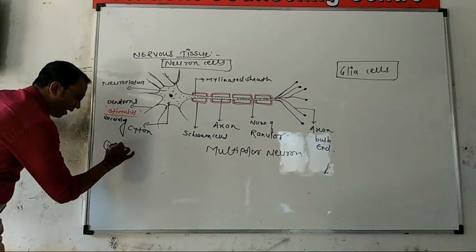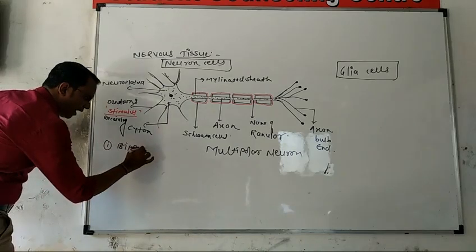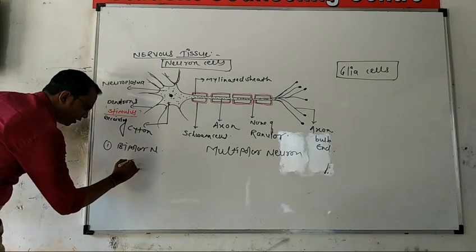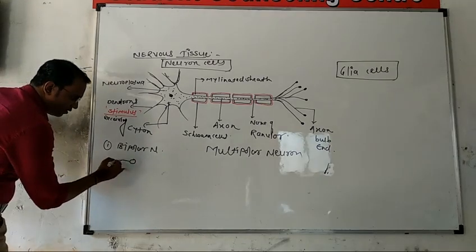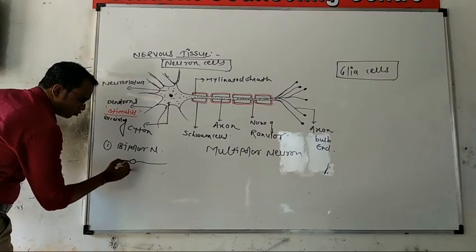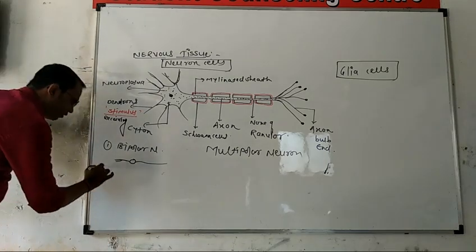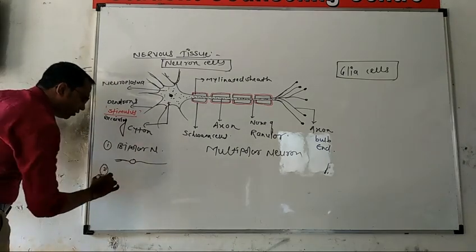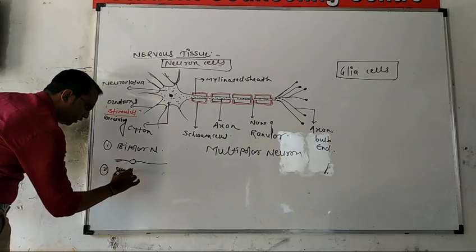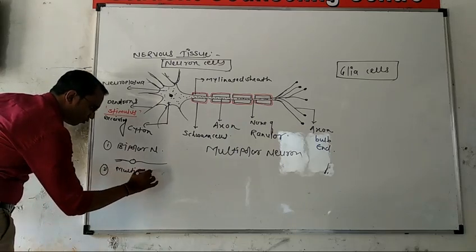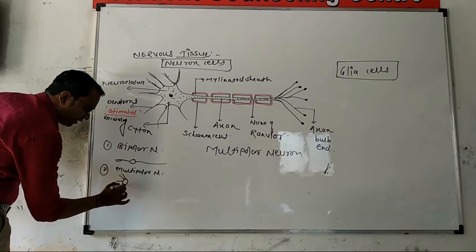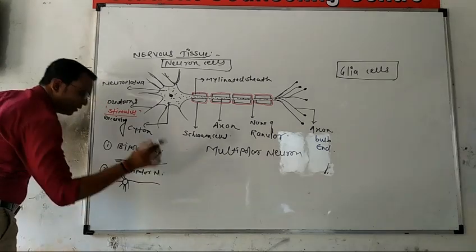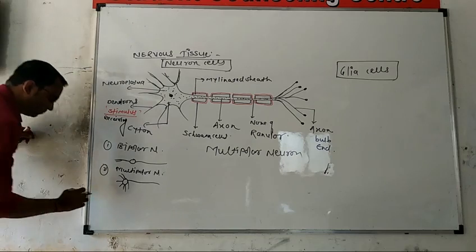Like the bipolar neuron: here is the central body or cell body, and here are the dendrons and axon. That is a bipolar neuron. The second one is the multipolar neuron, in which here is the cell body, many dendrites and a single axon.